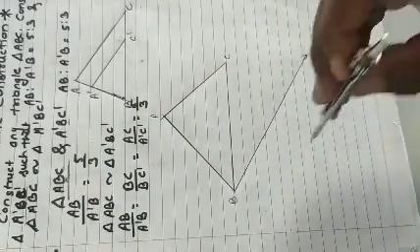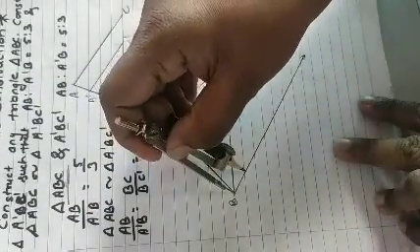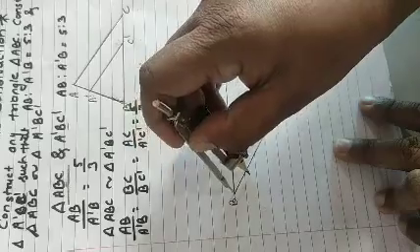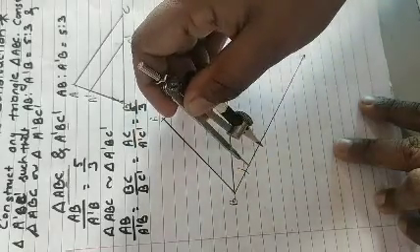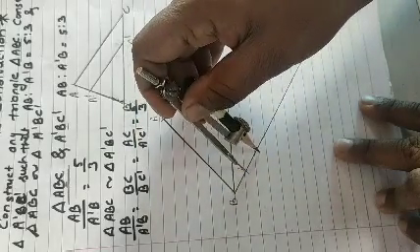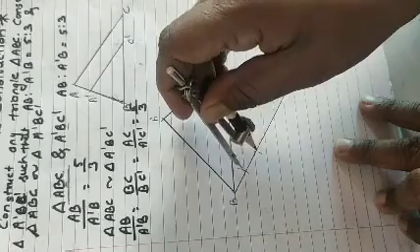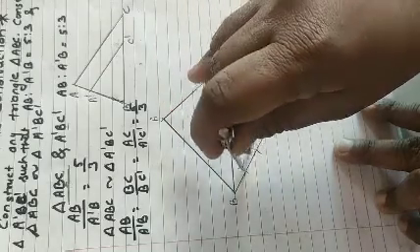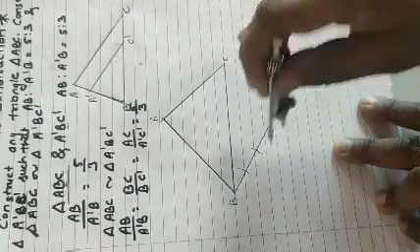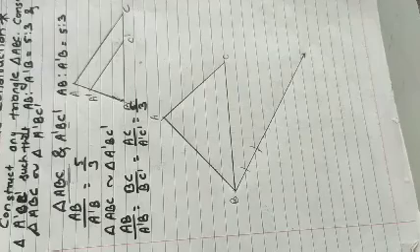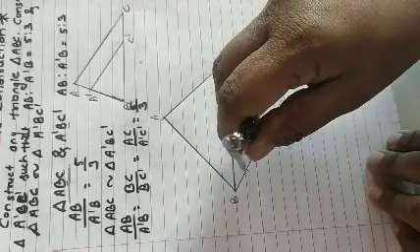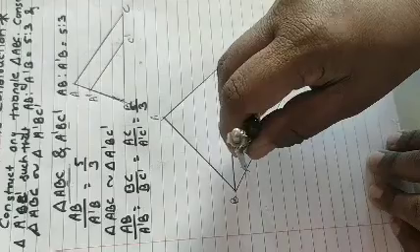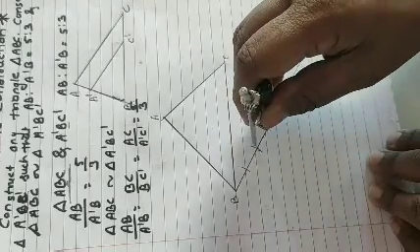So first of all, from B, just take the mark here, 1, then here 2. Don't change the distance.